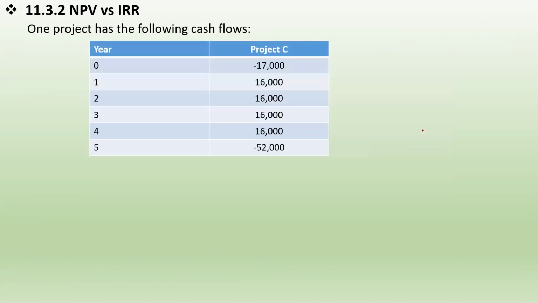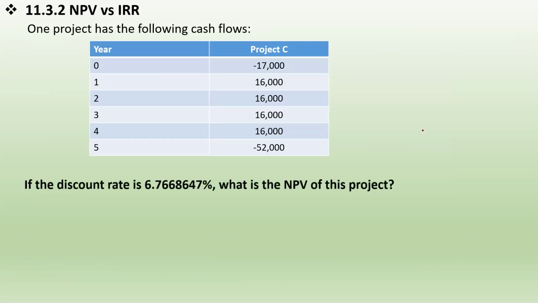Our third conclusion is based on this project C. If the discount rate is 6.76686, or 7%, what's the NPV of this project? Let's calculate it using a financial calculator.